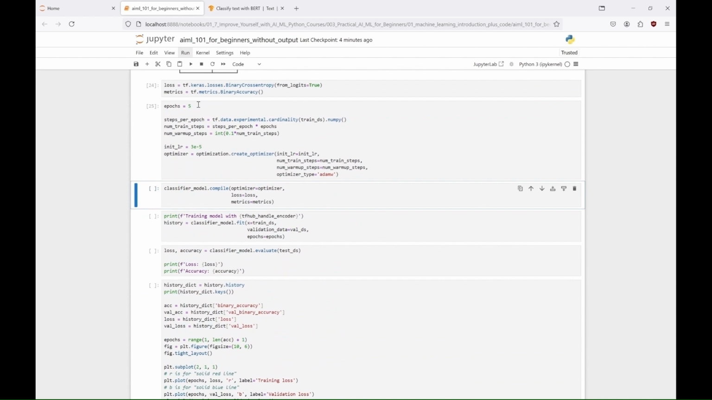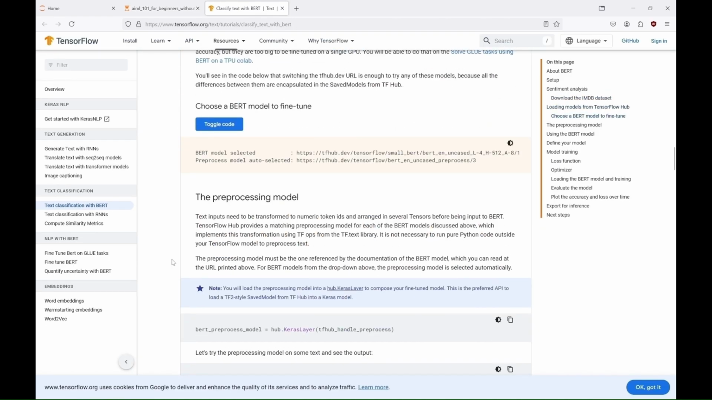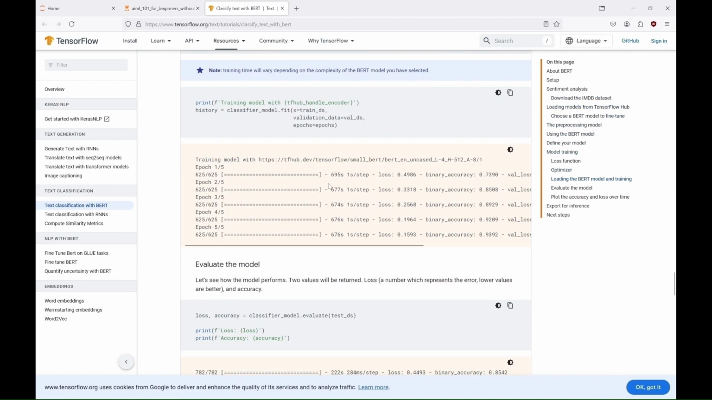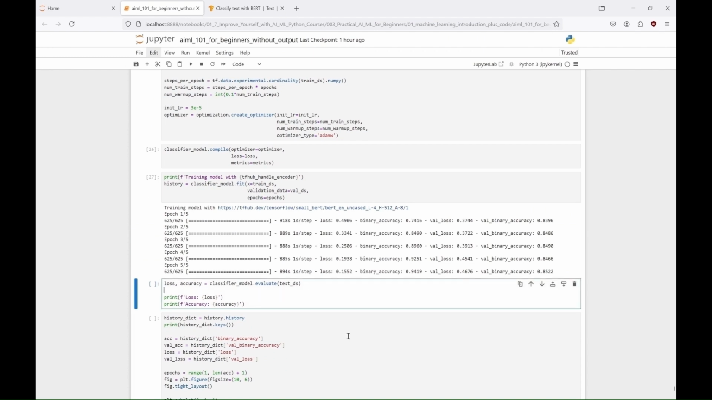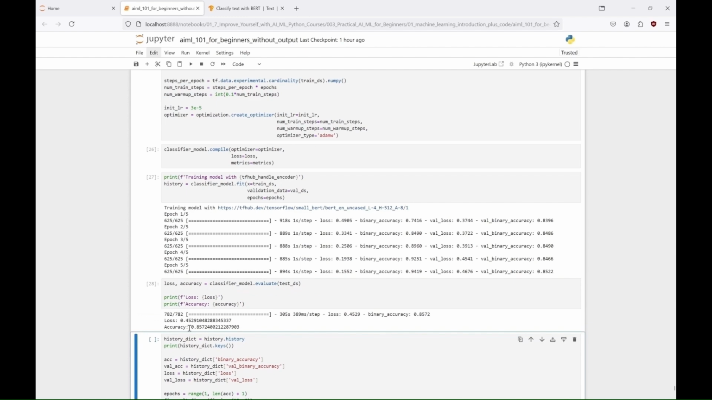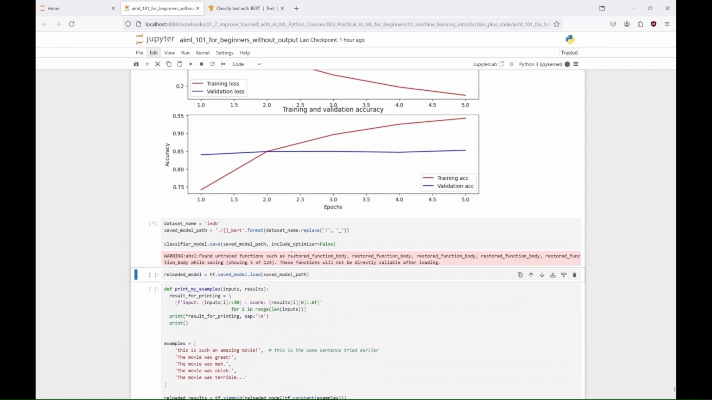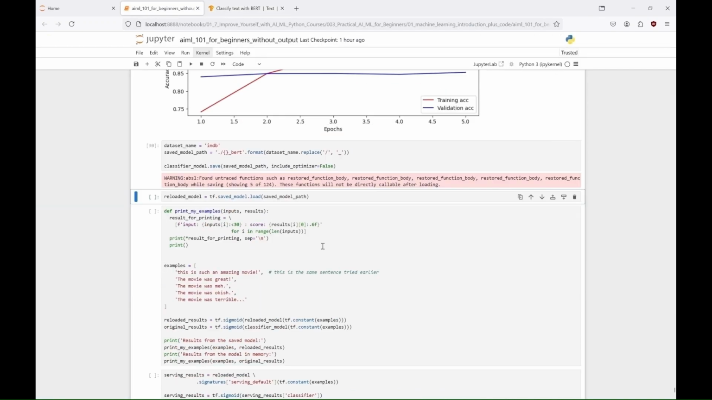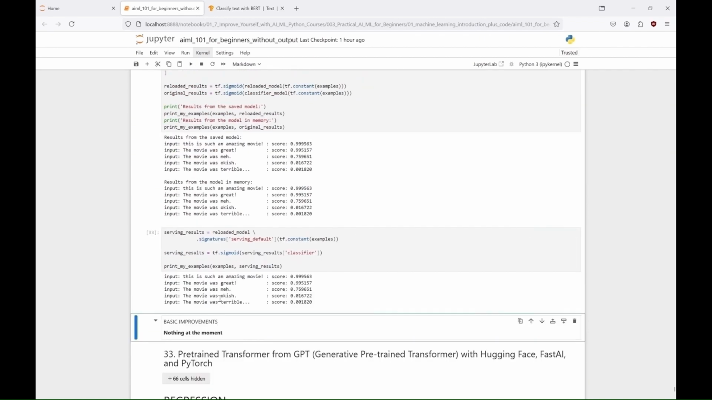Training and validation accuracy and loss are plotted over epochs. After training, the model is saved and reloaded, and predictions are compared between the saved model, the in-memory model, and the serving model to ensure consistency. For example, after training, when the model evaluates sentences like, "This is such an amazing movie," and "The movie was great," it gives high scores, around 0.99, indicating strong positive sentiment. Conversely, phrases like, "The movie was terrible," receive very low scores, showing strong negative sentiment. The model is effective at distinguishing between positive, neutral, and negative sentiments based on the scores it assigns to each sentence.